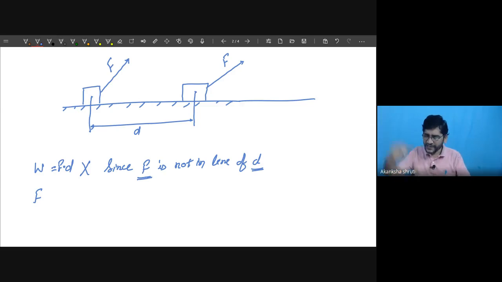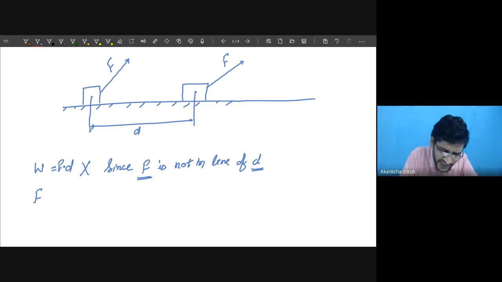While you are pulling something at some angle, the force is acting at some angle, but it has two components or two parts. One which is trying to pull it horizontally, while the other is trying to lift it vertically.